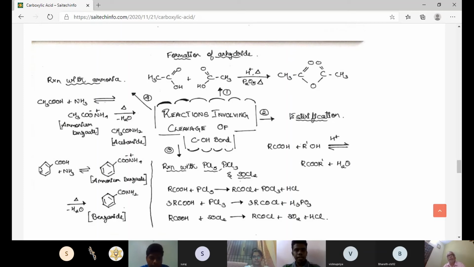On further heating, it forms acetamide, that is CH3CONH2. If it is C6H5CONH2, what do you call it? For example, when it is obtained from ammonium benzoate, when you get the amide, what is the name of the amide? That is called benzamide. Right, so here it is acetamide.